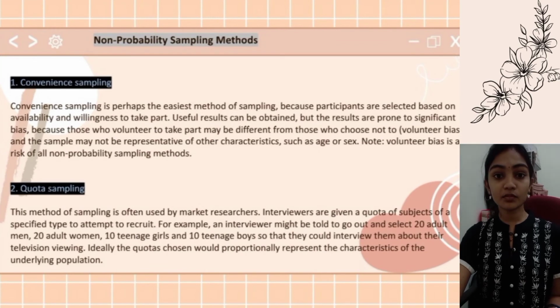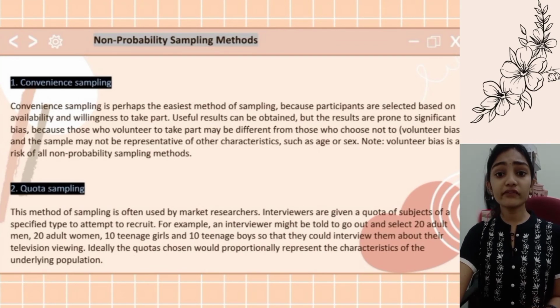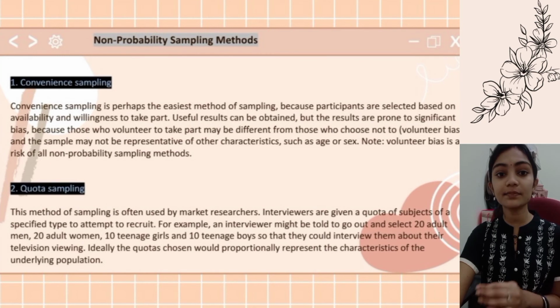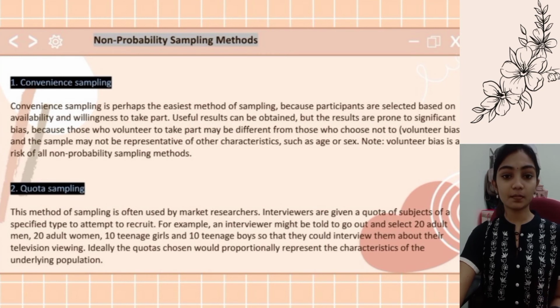Next are non-probability sampling methods. First is convenience sampling. Convenience sampling is perhaps the easiest method of sampling because participants are selected based on availability and willingness to take part.